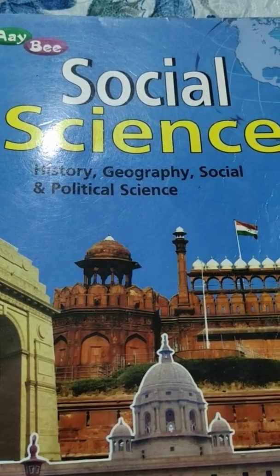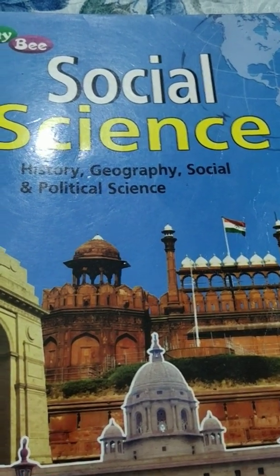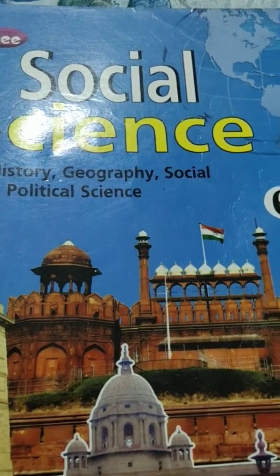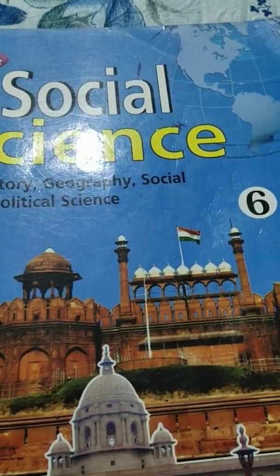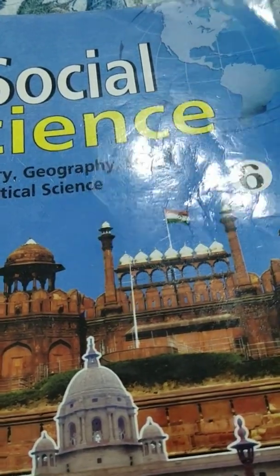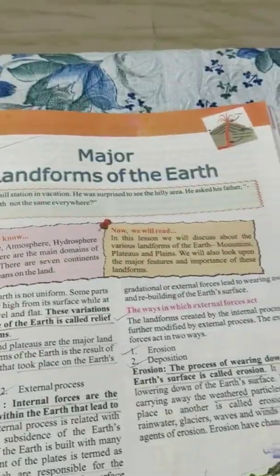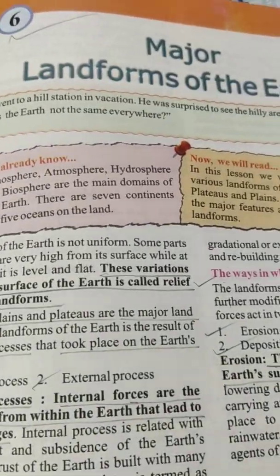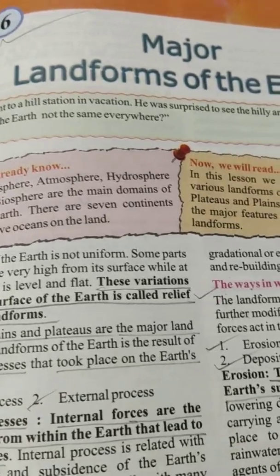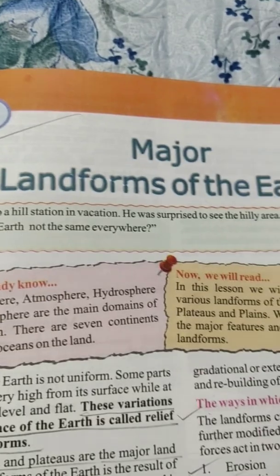Children, today I am going to teach you Standard 6 Social Science Part 2 Geography Chapter 6. Kindly all of you open page number 159. Major landforms of the earth.